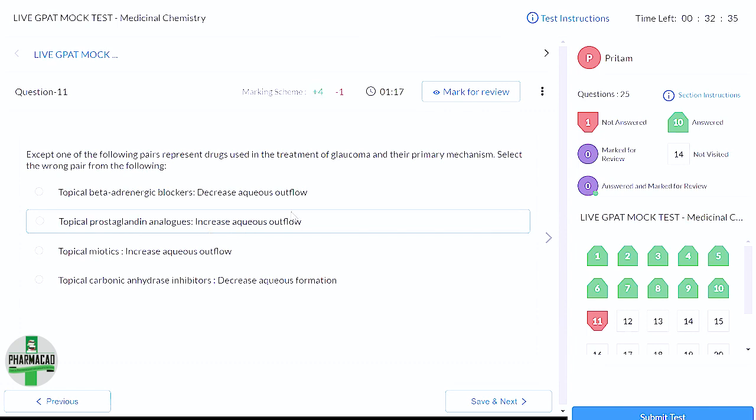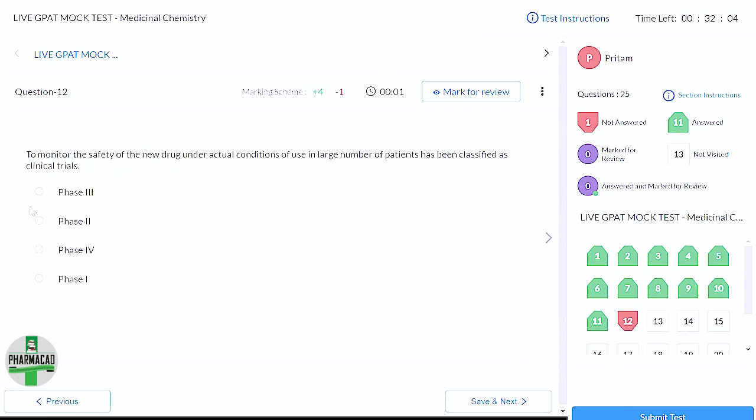It is actually increasing the uveoscleral outflow. Okay, it is increasing uveoscleral outflow. So that's a different mechanism for prostaglandin. This is also used for glaucoma, but through a different mechanism, unlike other classes of drugs. So for this, you will have to read the topic and the mechanism, how different classes of drugs are acting. So I'll go ahead.